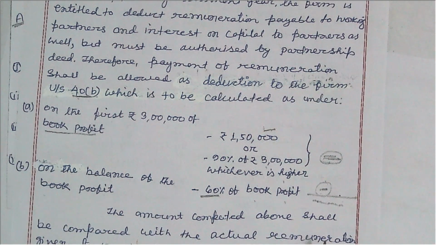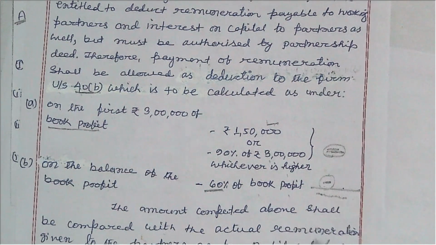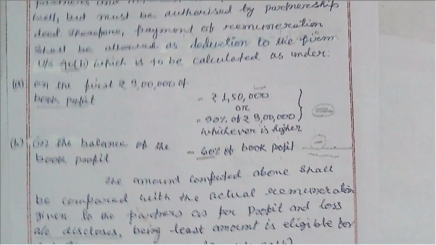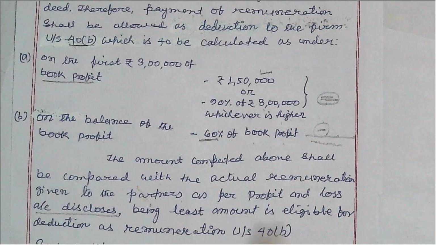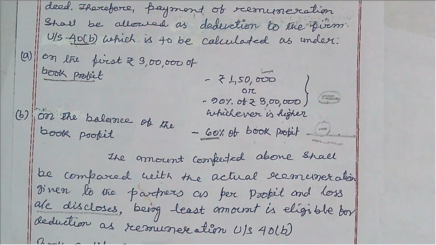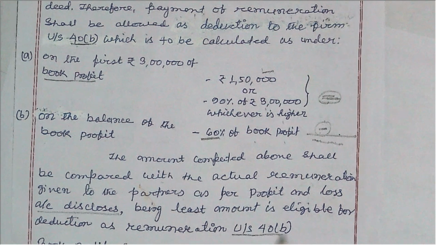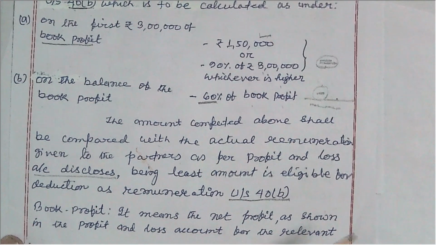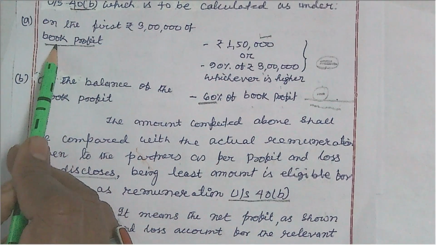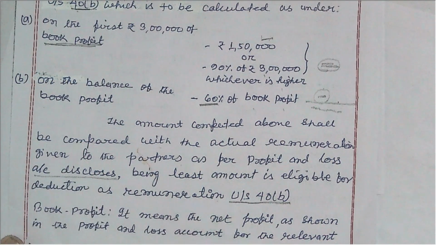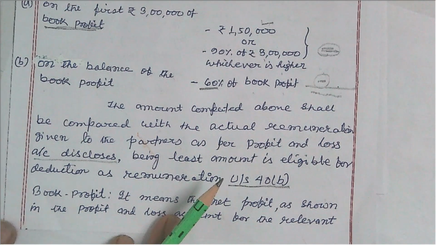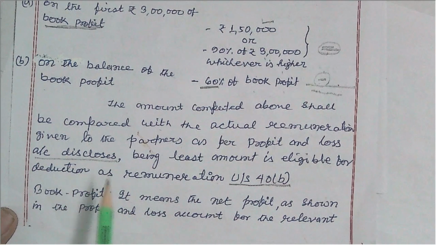The amount computed above shall be compared with the actual remuneration given to the partners as the profit and loss account discloses, and the lesser amount is eligible for deduction as remuneration under section 40(b). Then there is one more term, that is book profit. So what is book profit? It is the normal profit and loss of the business, adding the remuneration of partners, then it is the book profit. So here the definition is given.